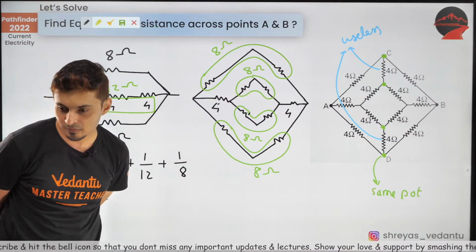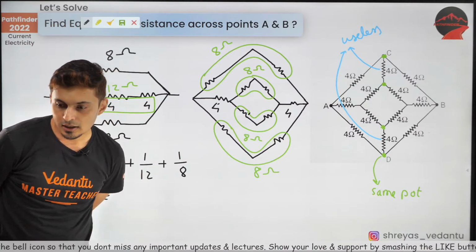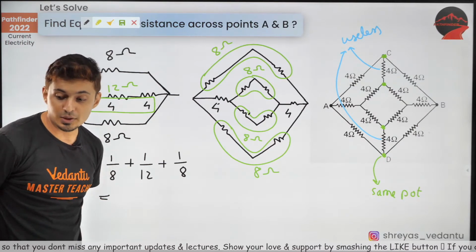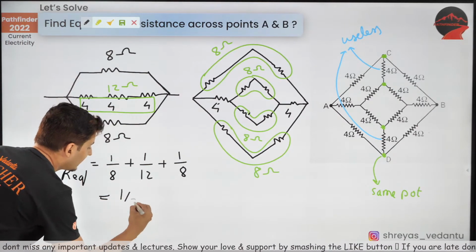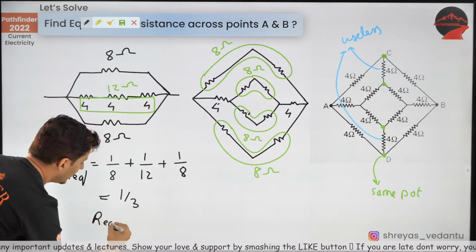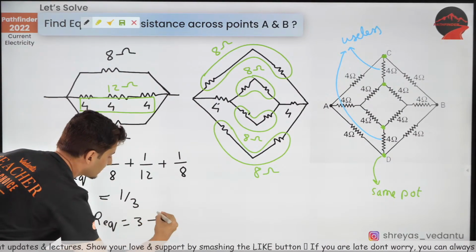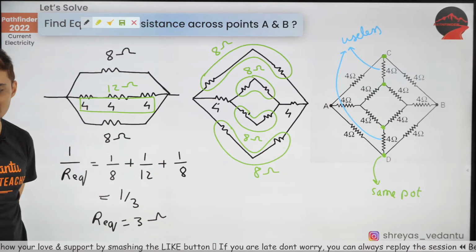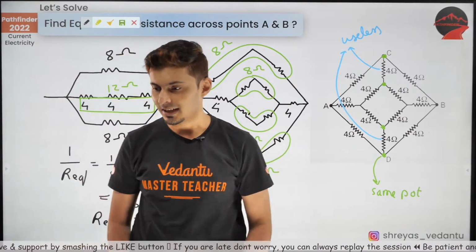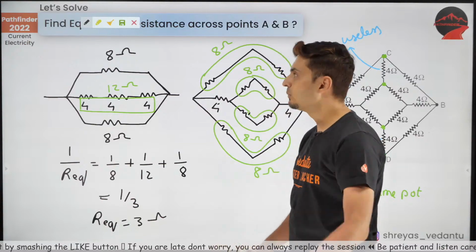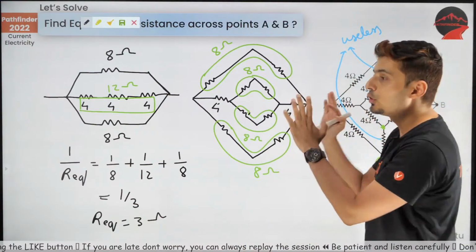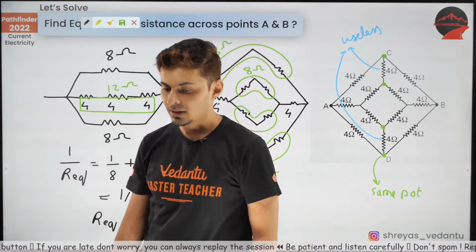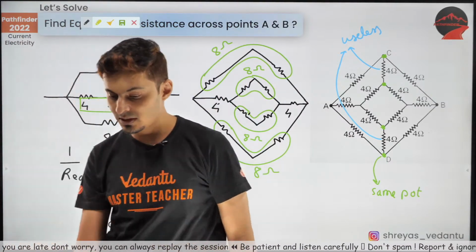Come on. Sonu, these are the types of problems which you need to solve. Yes, beta, 1 by 3, correct. So R equivalent will be 3 ohms. That's the final answer. Beautiful. Yes, so the final answer will be 3 ohms. Correct. Beautiful. So that's how you use symmetry for solving problems.